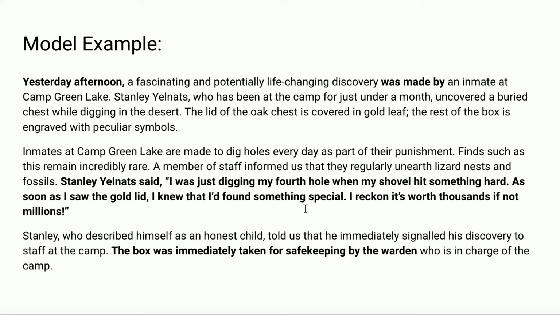Stanley, who described himself as an honest child, told us that he immediately signalled his discovery to the staff at the camp. The box was immediately taken for safeguarding by the warden, who is in charge of the camp, so a little bit more passive voice there.